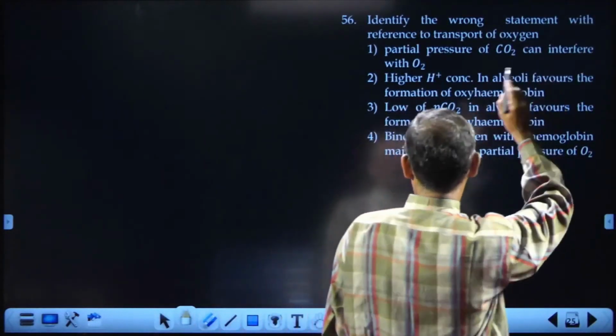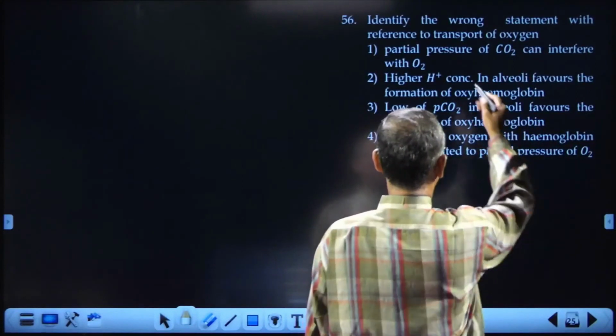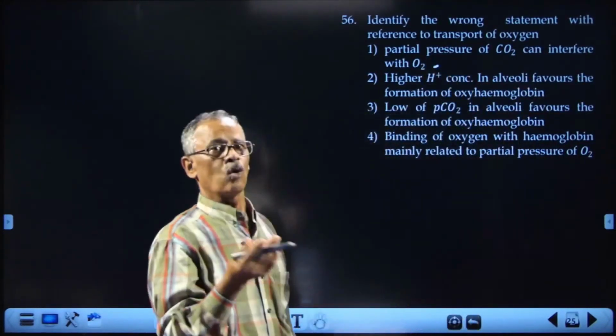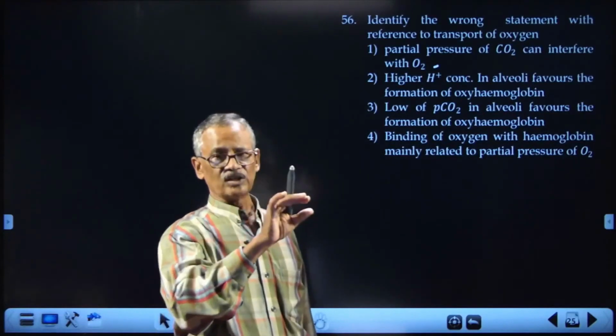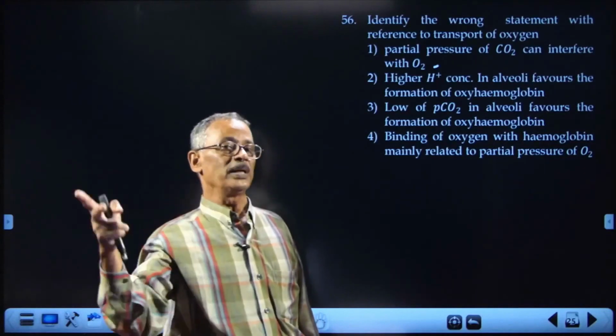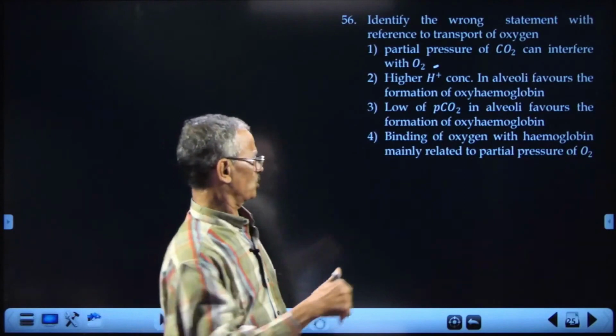Wrong statement with reference to transport of oxygen regarding the respiratory system. Partial pressure of carbon dioxide can interfere with the oxygen. That is why when oxyhemoglobin reaches the tissue, because of the presence of carbon dioxide, oxyhemoglobin splits and some oxygen is released. That effect is called Bohr effect.